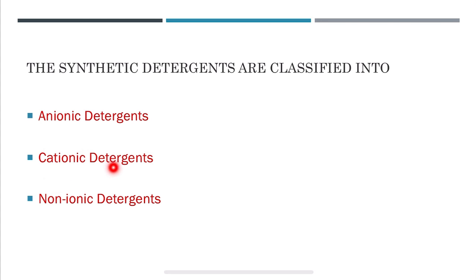So, next is cationic detergents. Cationic detergents are ammonium salts or quaternary ammonium salts containing chlorides, bromides and acetates. They have a long chained molecular structure of hydrocarbons, and the active part of the molecule is a positive ion, that is cation. That is why the name cationic detergents.